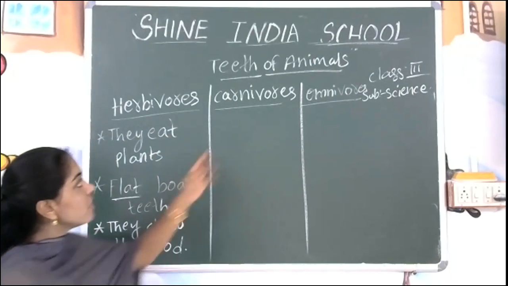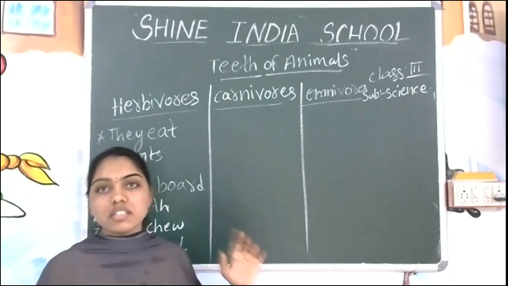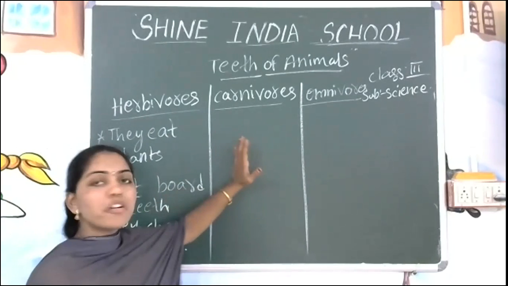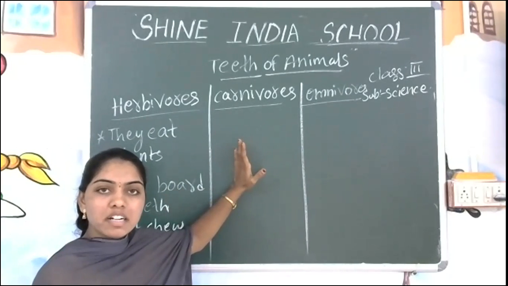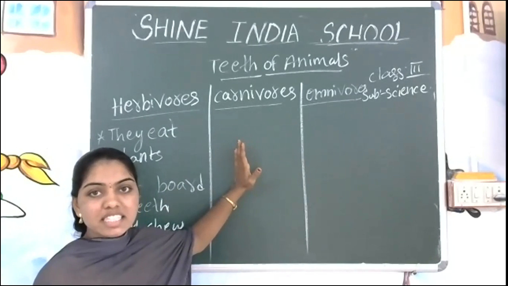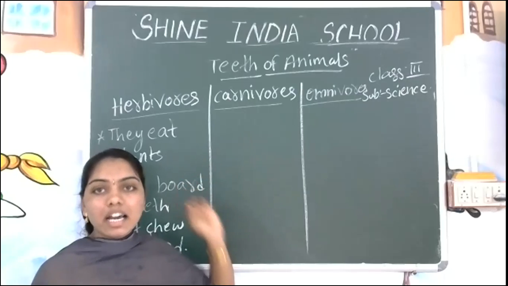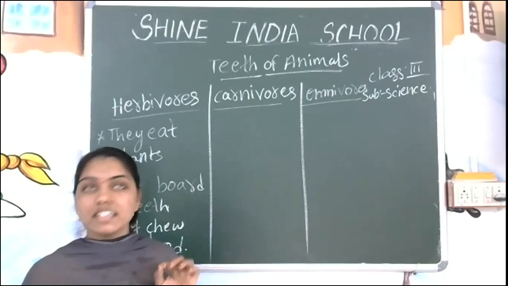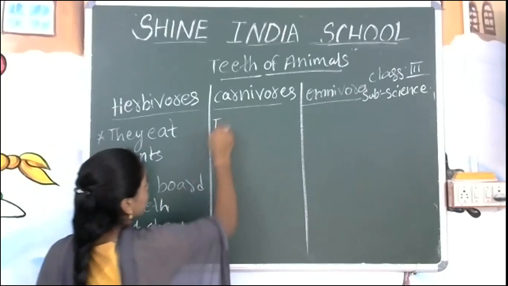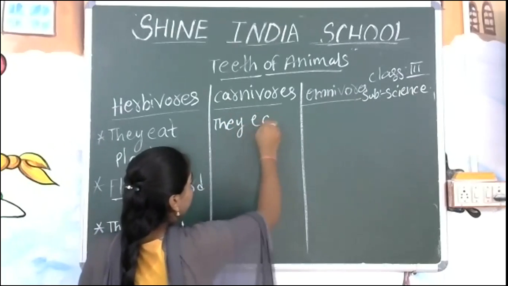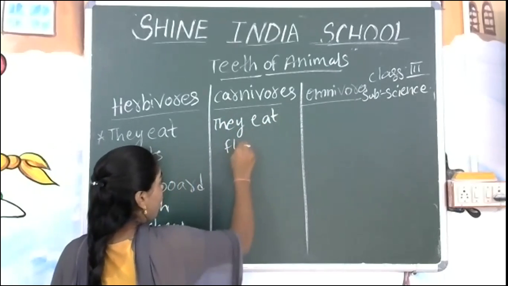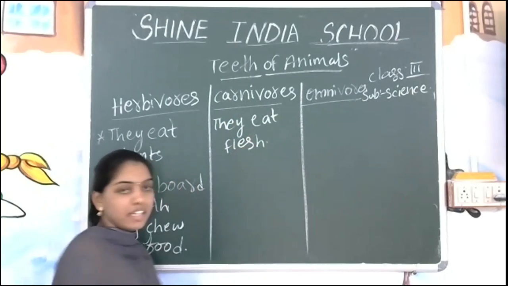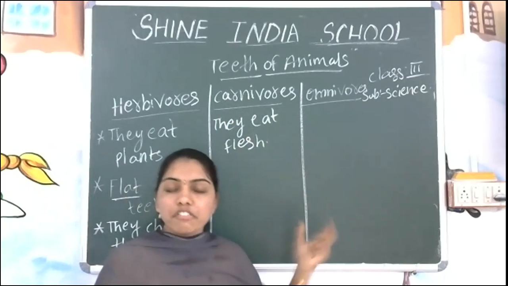Okay. Now we will see about the carnivorous animals. What type of animals are carnivorous animals? What type of food is eaten? Carnivorous animals will eat flesh. What are they going to eat here? Yes, they are going to eat the flesh.